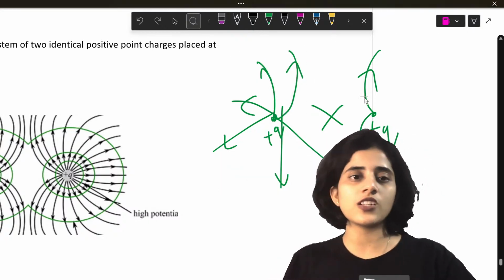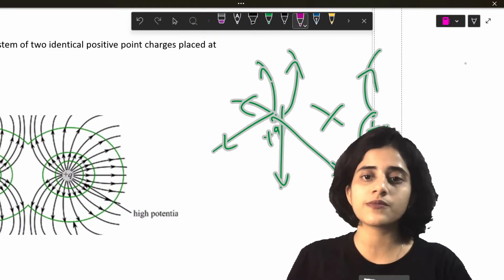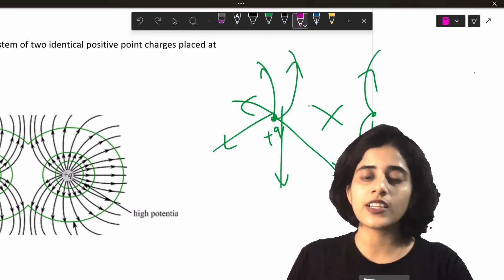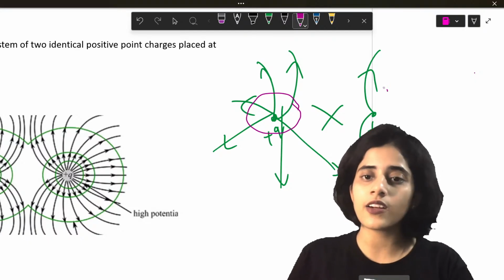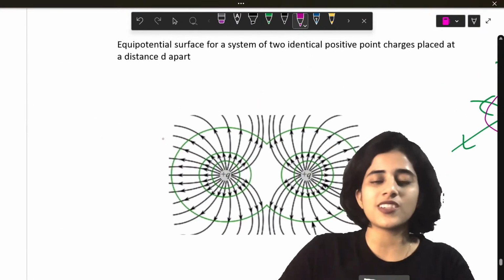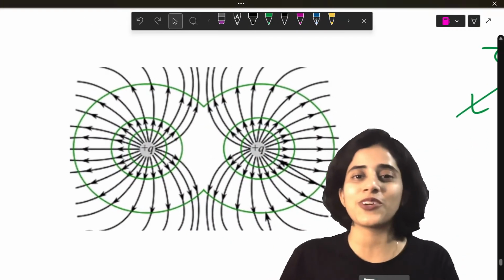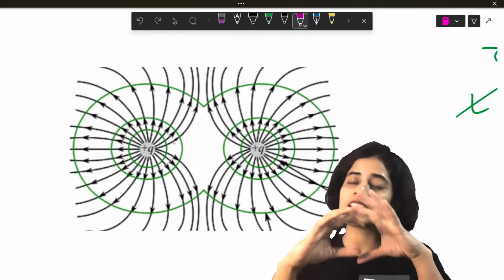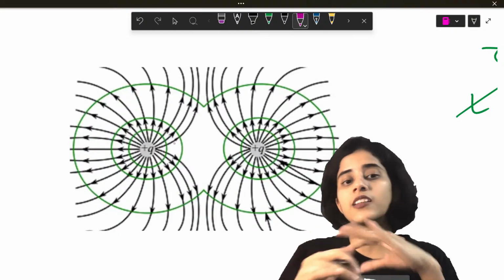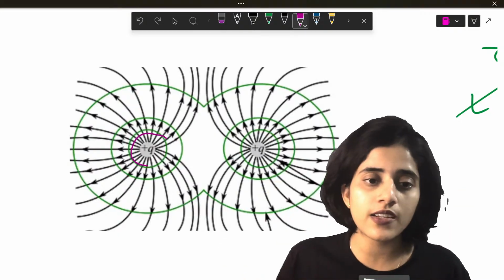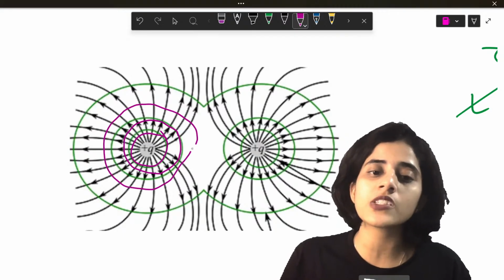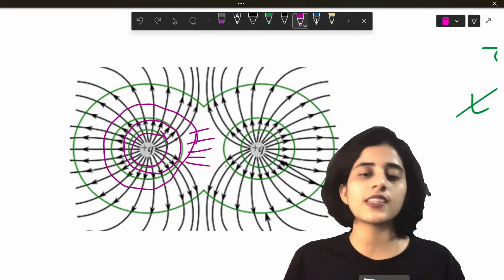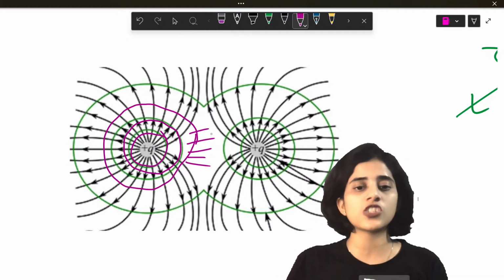So equipotential surfaces will be spheres. So here there will be a sphere. Here also there will be a sphere. Okay, I'll show it to here. Why do you have to see my pathetic drawing? So you can see the surface will be formed only where the potential is the same. So here there is a sphere. Here there is a sphere. But here there cannot be a sphere because there are no field lines here. So that cannot be an equipotential surface.